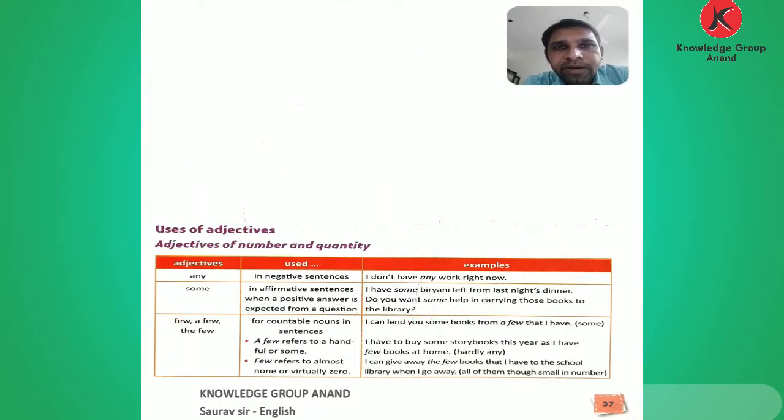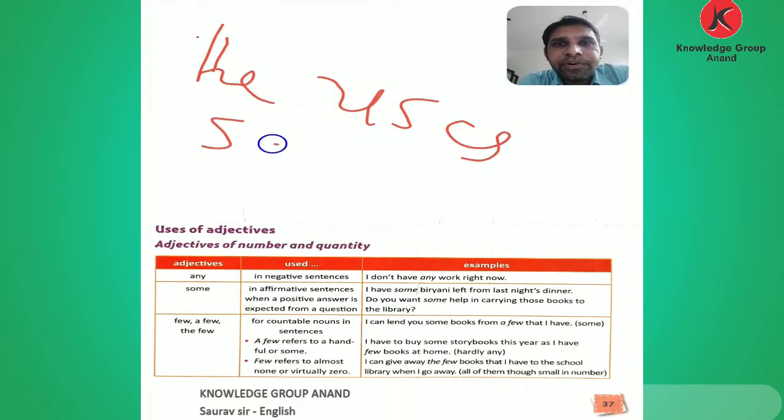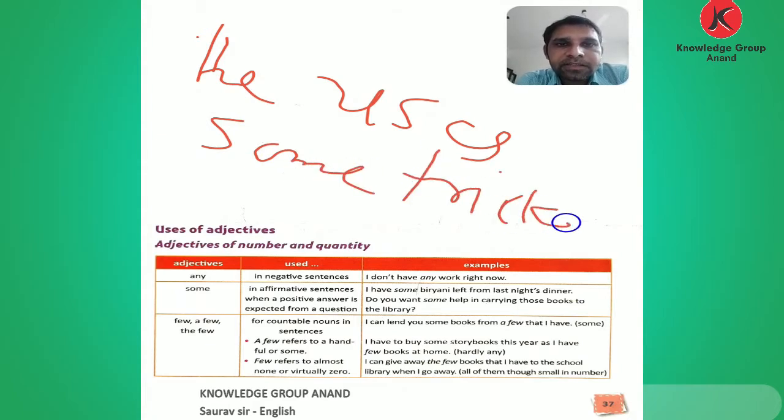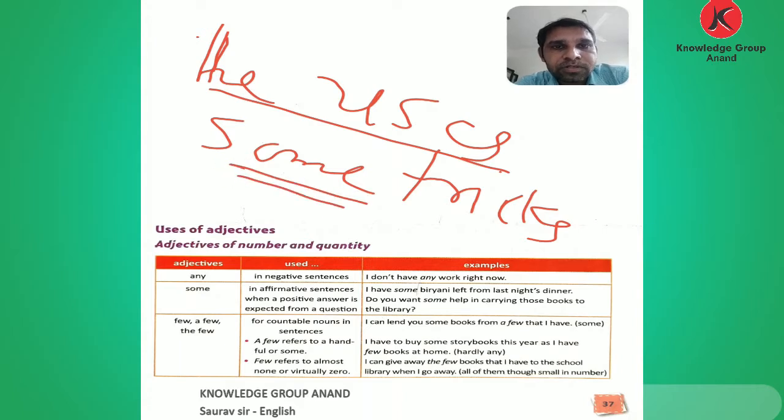Another use: she uses some tricks for the children. Tricks is a countable noun, so we use some. He uses some tricks for children. So we use some for both countable and uncountable nouns.